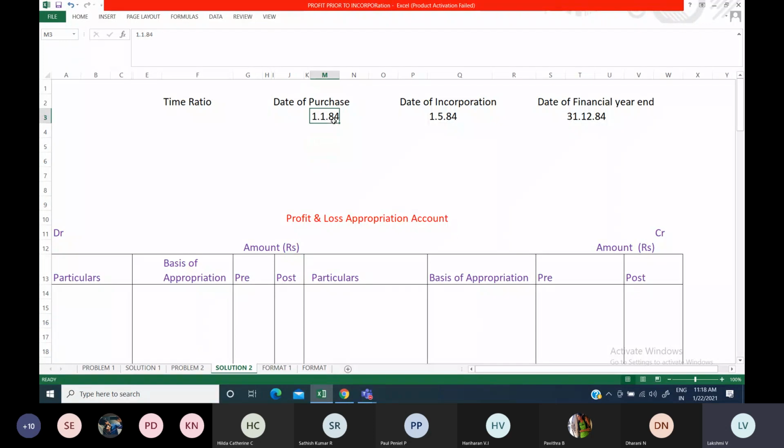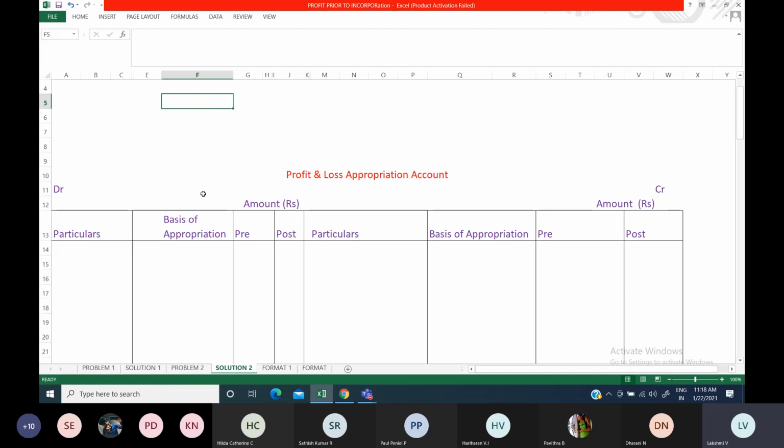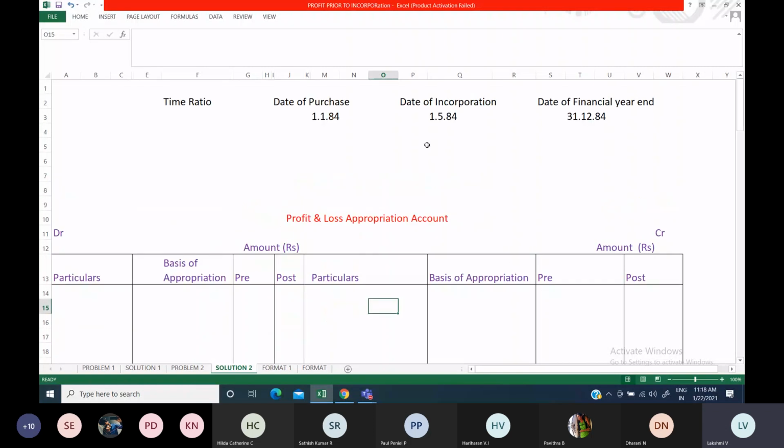Now calculate the time ratio. How to calculate? First, you have to write the months properly. Then after that you have to calculate the months properly. Then only your time ratio will be correct, or else it will be wrong. As we discussed already, if your time ratio is wrong, all the expenses and the appropriation will also go wrong. Pre-column, post-column amounts, everything will become wrong. So carefully calculate how many months. First January, first May. But 1st May you should not take into consideration. Till 30th April only you have to consider. First month, second month, third month, fourth month, till 30th April. 4 months. 1st May you should not take.